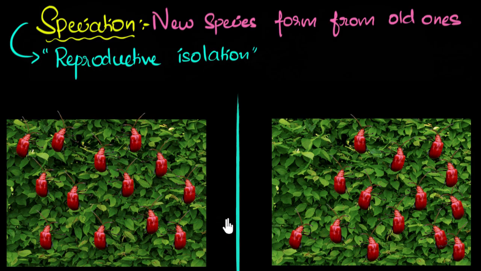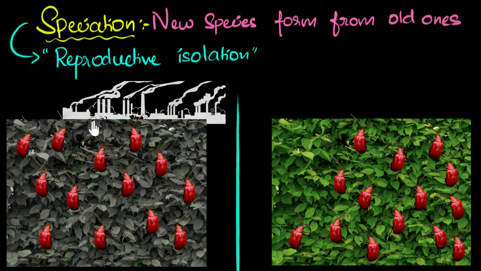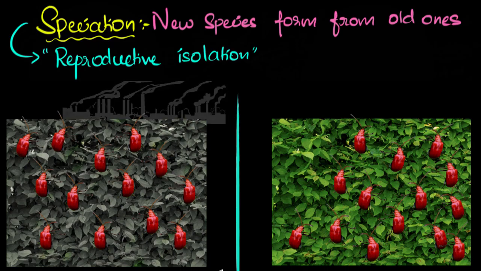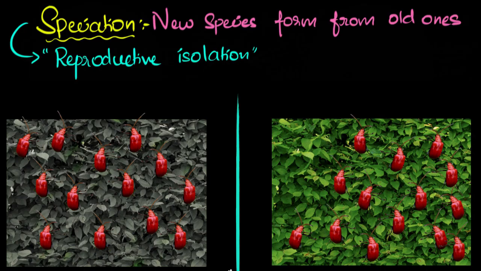Okay, first let me tell you how these two places are very different, okay? First of all, these bushes are pretty much gray in color because they are covered with smoke, let's say. And that could be because this bush is very close to a large factory nearby, which is producing a lot of smoke. So that makes this completely gray. And secondly, in this environment, let's say there are a lot of crows that eat on the beetles.